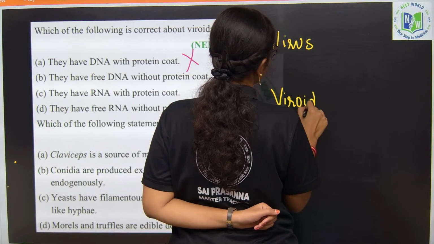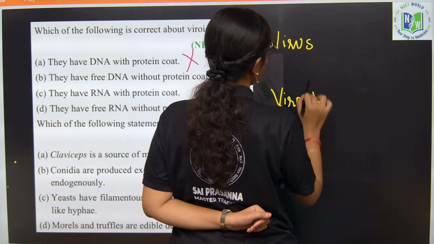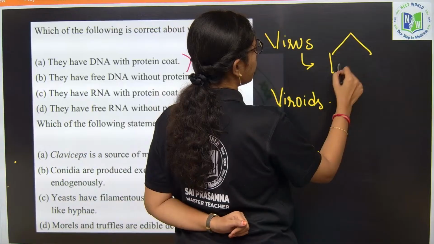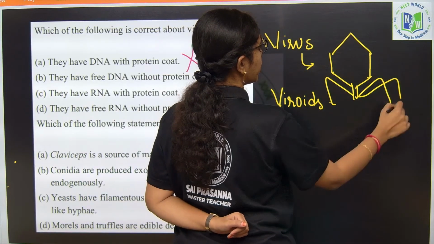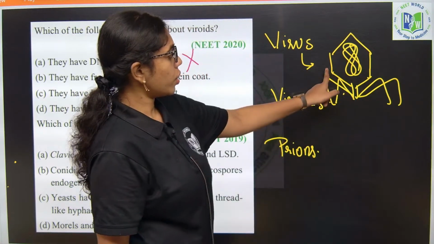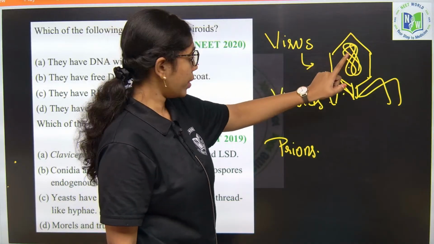Virus will have a protein coat and a genetic material. For example, a bacteriophage has a protein coat and a genetic material. The genetic material is the infectious agent over here.